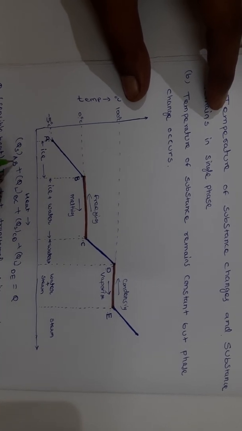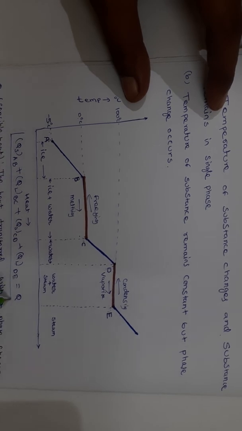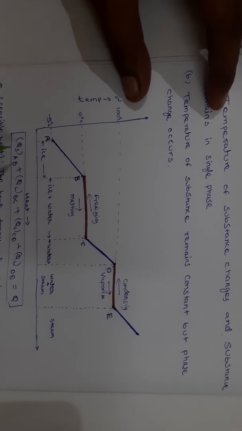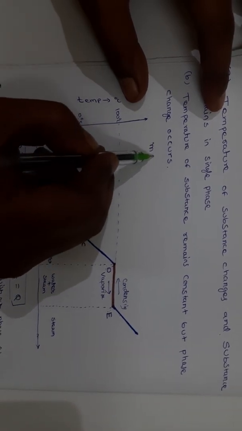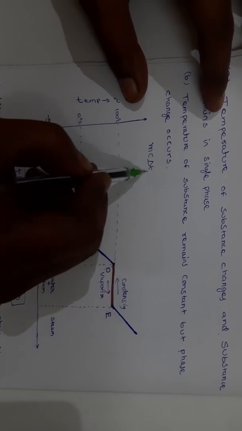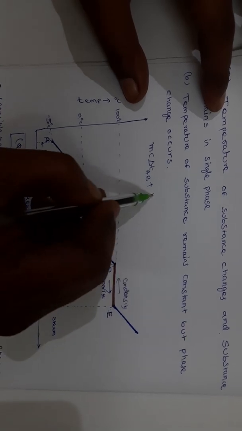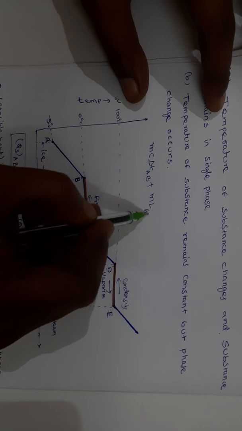What is sensible heat? Sensible heat is equal to m c delta T at AB, plus latent heat at BC, which is equal to m L at BC.